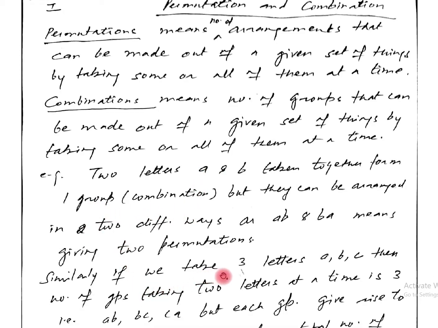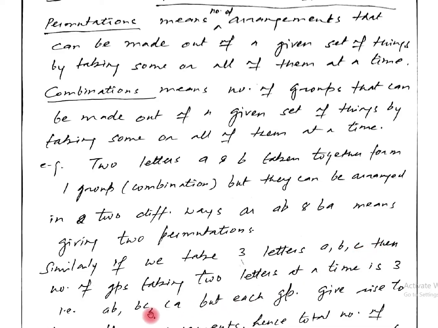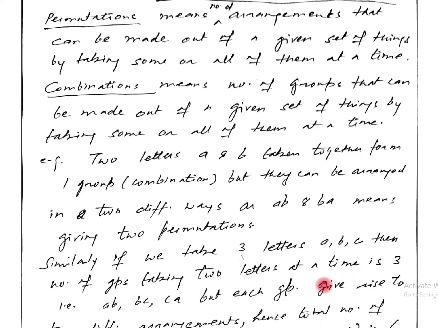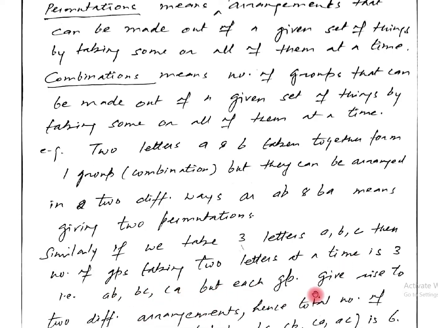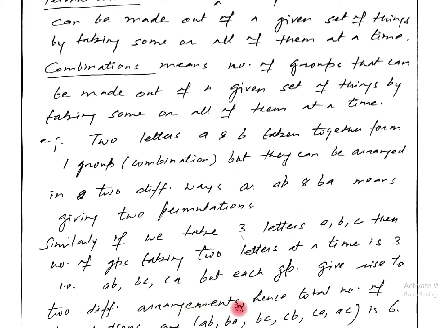Similarly, if we take 3 letters A, B, C, then the number of groups taking 2 letters at a time is 3. It means AB, BC, CA. But each group gives rise to different arrangements.